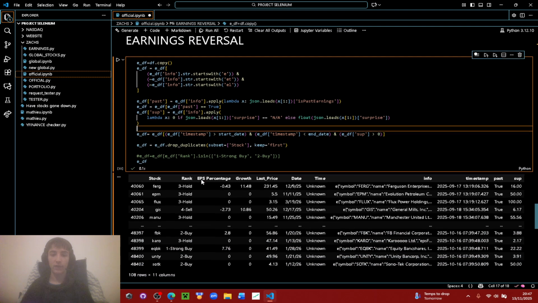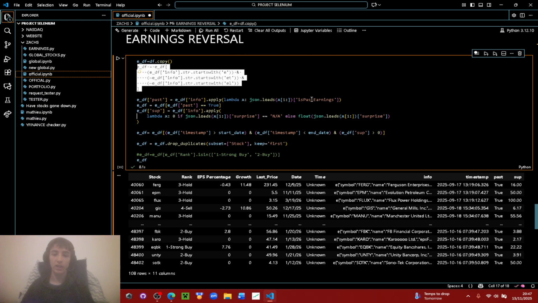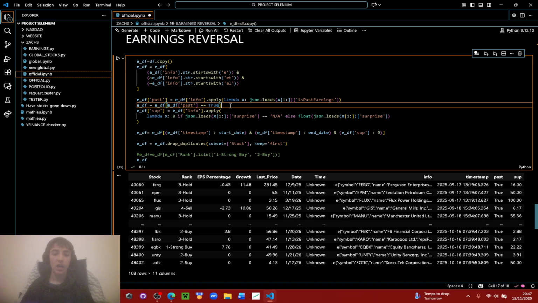And then finally, we have the earnings reversal one. So again, we just take all the ones where it's future earnings. Again, the past earnings has to be true, has to be in the JSON. Then again, just to double check, the past tag has to be true. So this means it's a past earnings, and the goal of this strat is just getting that earnings drift, right? So much research has gone into this, academic but also financial in industry, and it shows that if a stock beats earnings, the stock price, of course, goes up, but then over the next few days, few weeks, few months, the price tends to drift up, and this is called the earnings drift strategy.